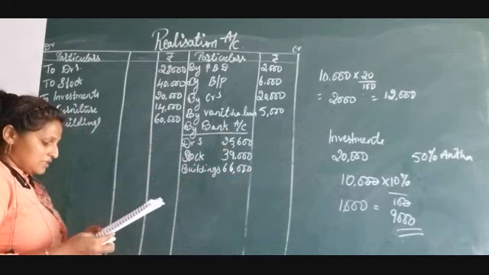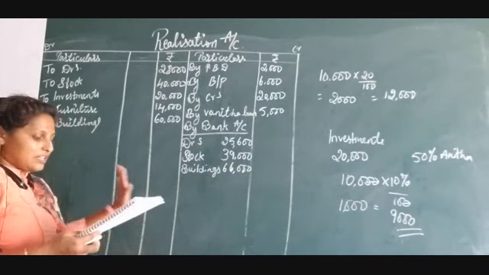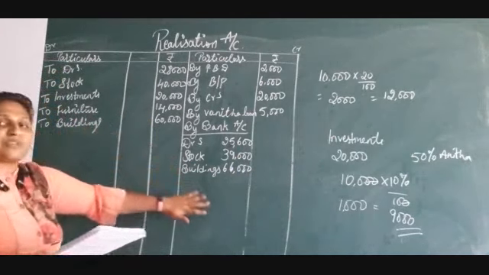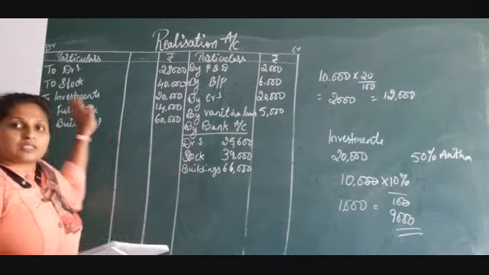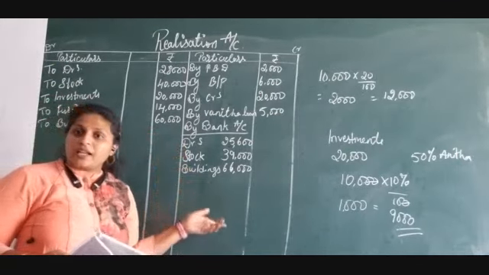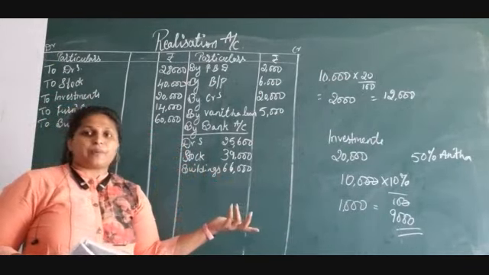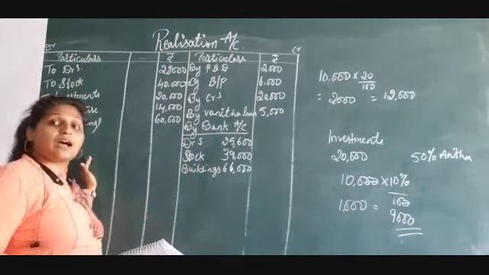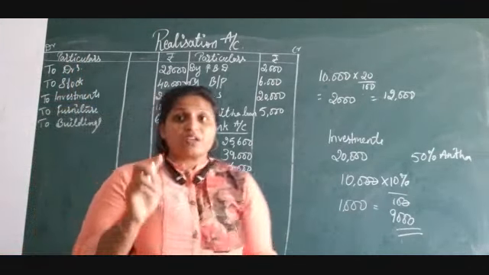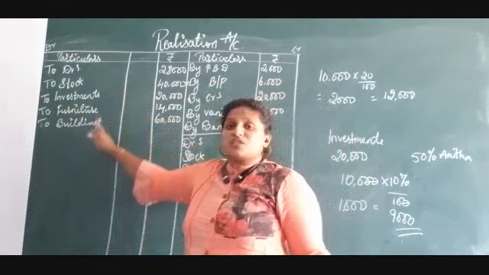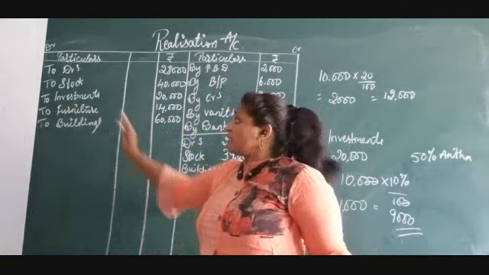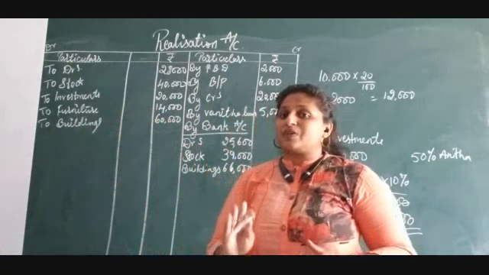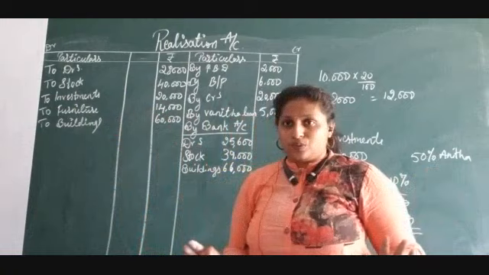Next, anything else is missed out. So furniture and investment is missing. So you can just cross check. All these assets should come here. Whatever the assets are there, somewhere it should be realized or it should be taken over by the partners. Some information should be given related to all the assets. I am repeating once again, if any information is missing in the adjustment related to any of the asset, you should assume that that has been realized for the book value.